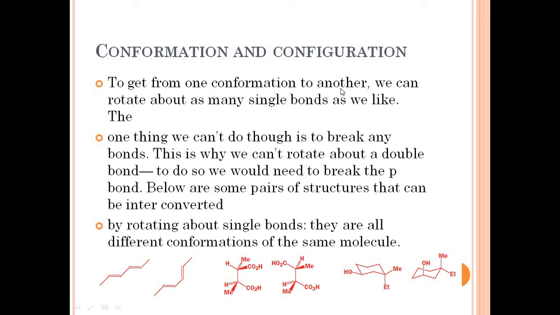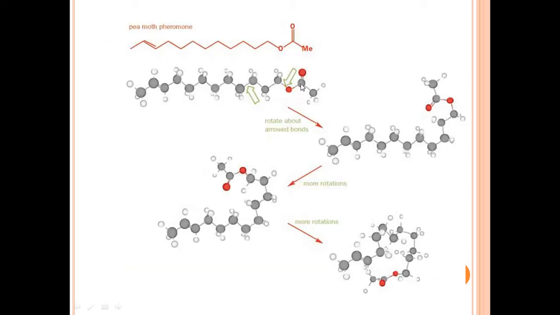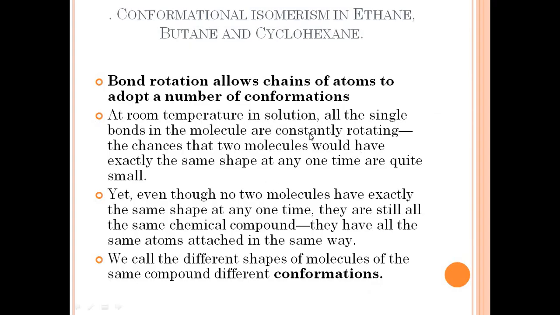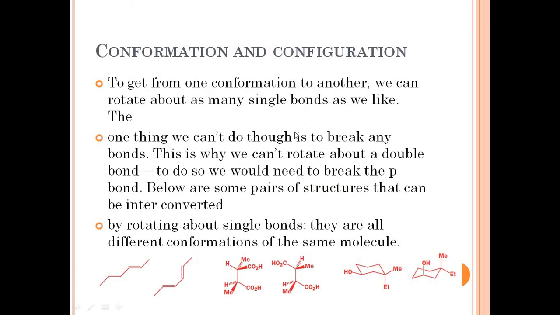To get from one conformation to another, we can rotate about as many single bonds as we like. Here, to attain these different conformations, this molecule has rotated its bonds as many times as it can. The one thing we can't do is break any bonds.